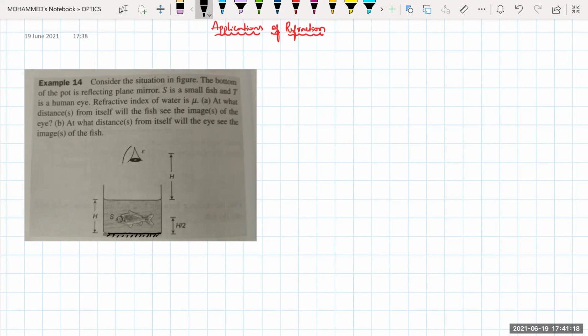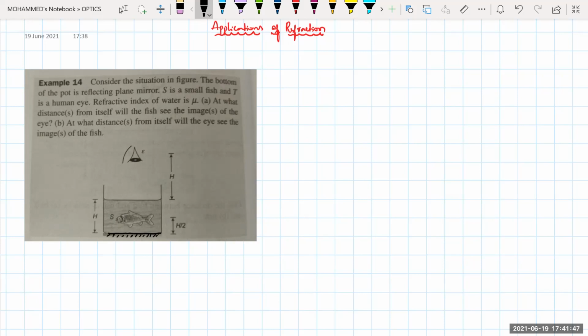Refractive index of water is given as mu. At what distance from itself will the fish see the images of the eye? Images of what? Eye. This fish has one ability: it can directly see the eye from the water, beta. And it can also see the image in the mirror.